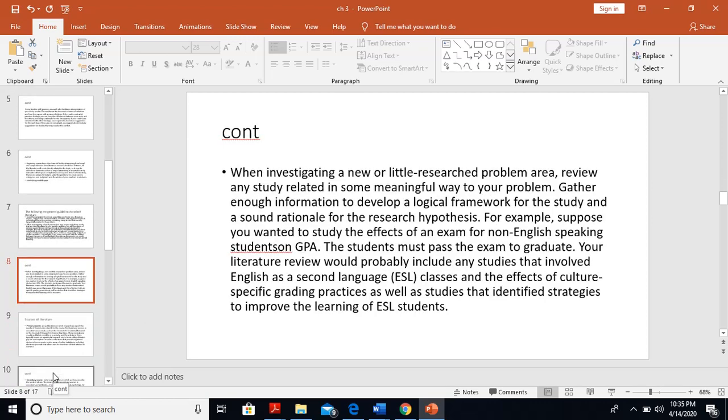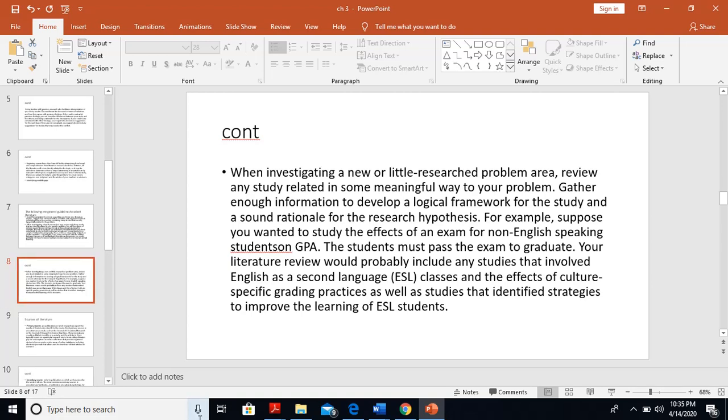When investigating a new or a little researched problem area, review any study related in some meaningful way to your problem, gather enough information to develop a logical framework for the study and a sound rationale for the research hypothesis. For example, suppose you wanted to study the effect of an exam on non English speaking students' GPA.